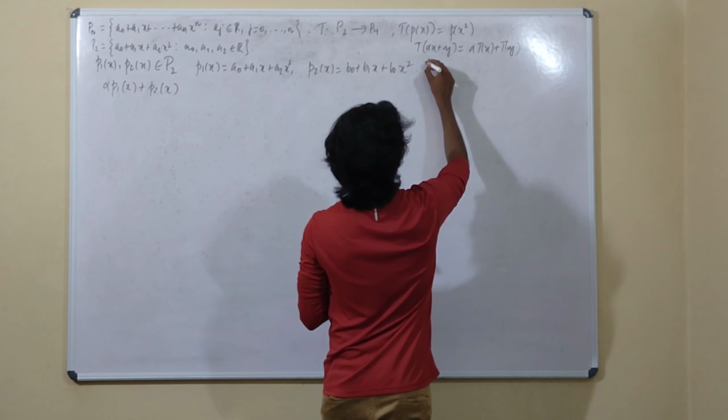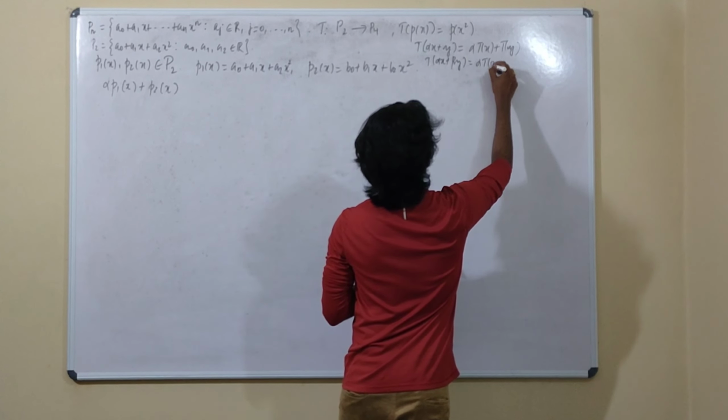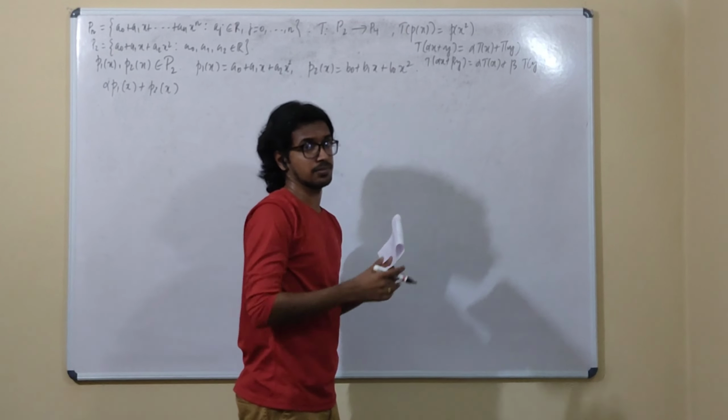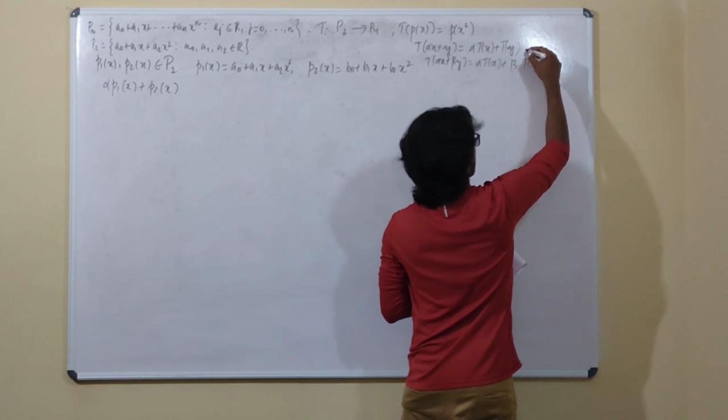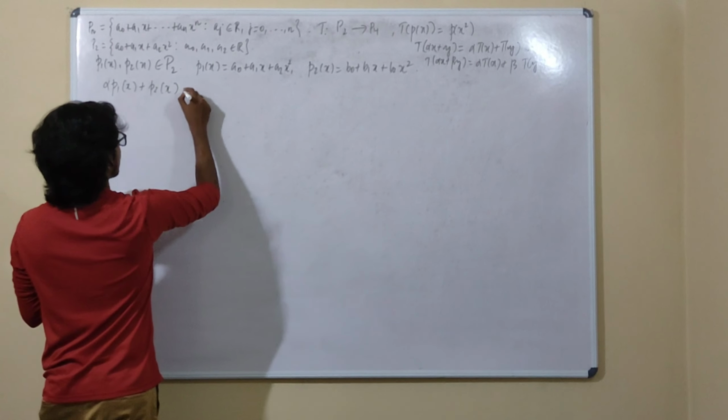Either you can check this or T of alpha x plus beta y equals alpha times T of x plus beta times T of y. You can check either of these. There is no harm. So I am checking this. So this is what I am doing.